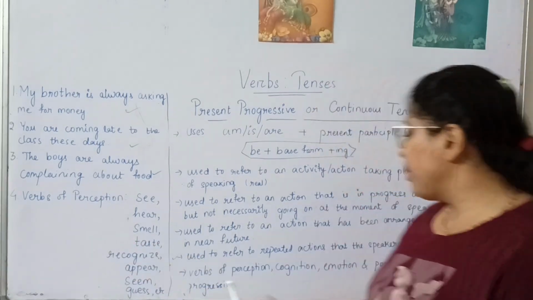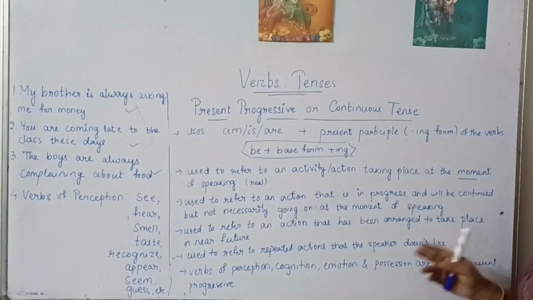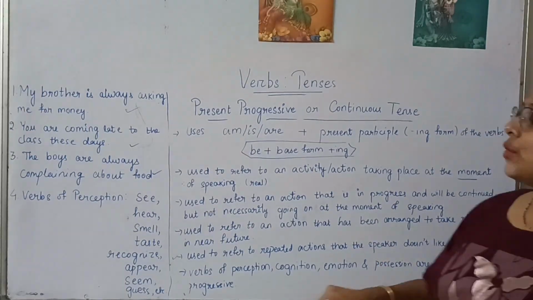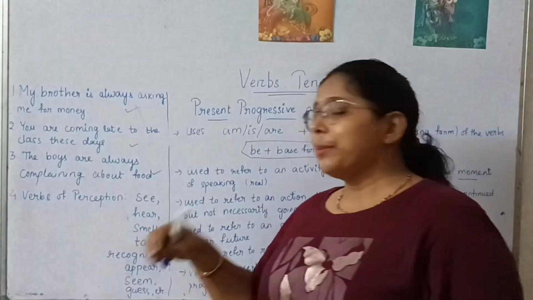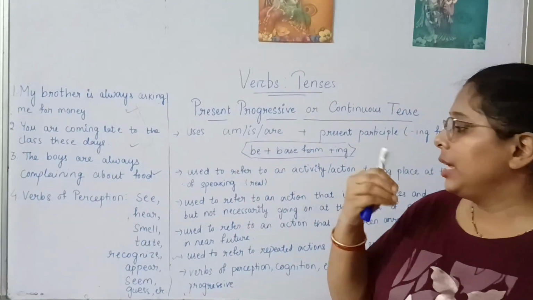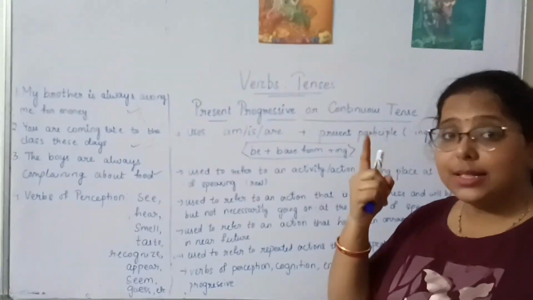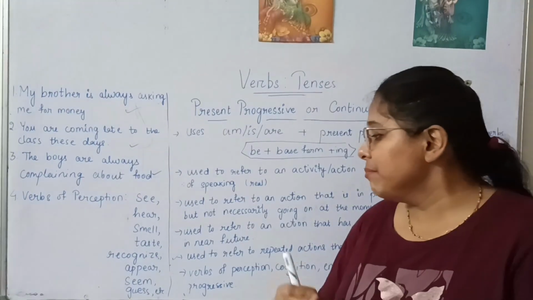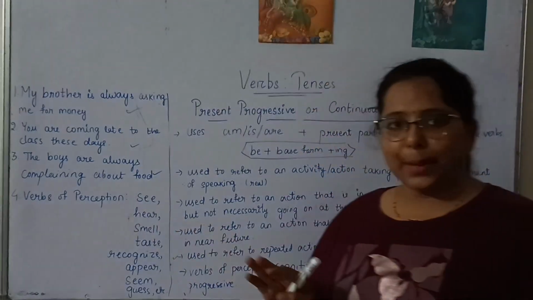First you see, one by one we'll go. First I'll explain what verbs of perception are, then we'll go to cognition, then emotion and then possession. So first, verbs of perception. What are the examples that come into perception? Perception: to see, hear, smell, taste, recognize, appear, guess. These are a few examples of verbs of perception.